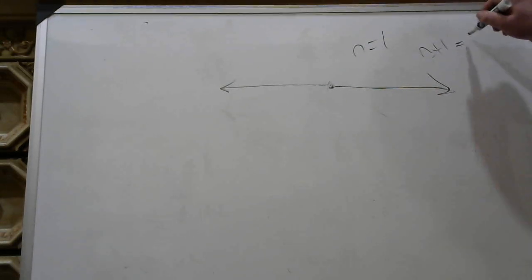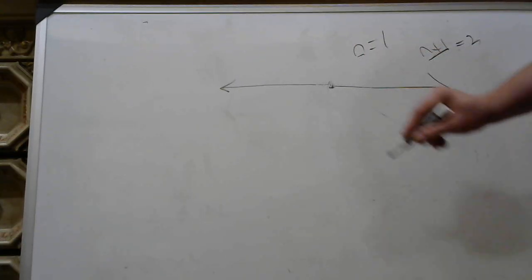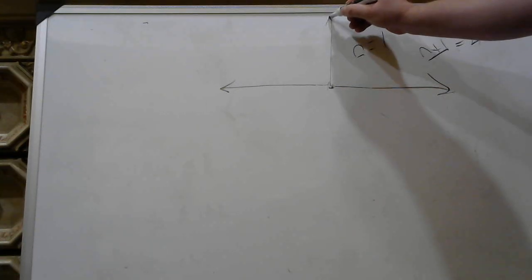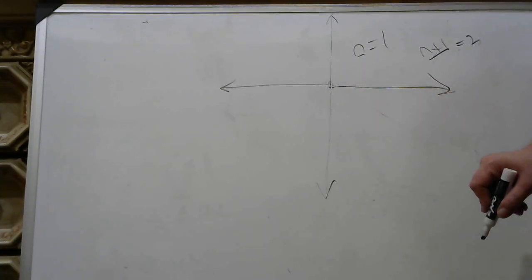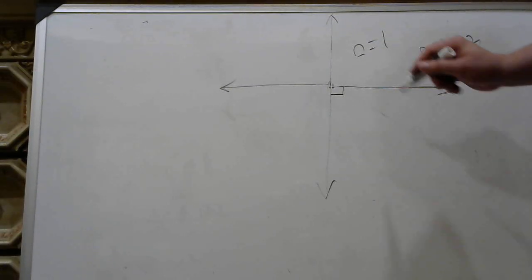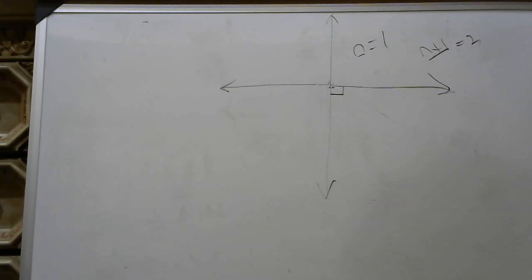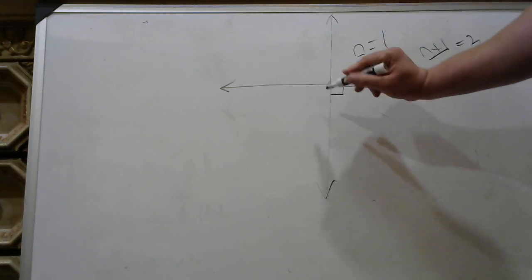Now, n plus 1 has to be 2. So n plus 1 must be orthogonal to n. And the only way we can do that is to make sure that the line drawn intersecting this axis, or this line, is 90 degrees from that line. So if n is 0, after n plus 1 dimensions, every n plus k dimension where k is 1 or greater, they have to be orthogonal to each other.